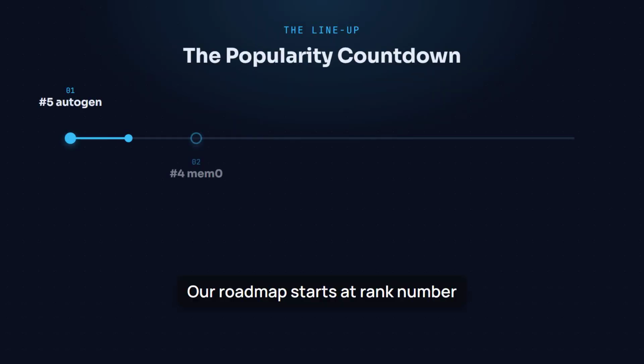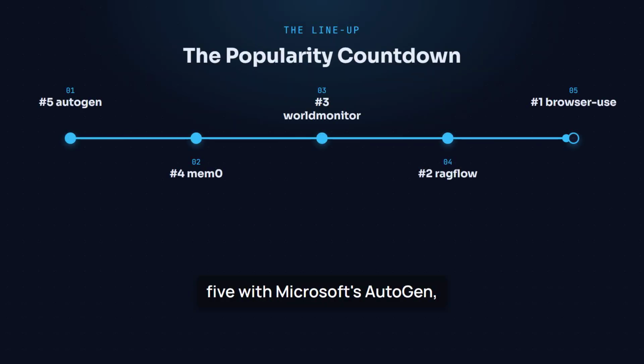Our roadmap starts at rank number 5 with Microsoft's AutoGen, moves through Memzero, Worldmonitor, and Ragflow, and culminates at rank number 1 with browser use. Each project solves a distinct architectural bottleneck in the modern artificial intelligence stack.